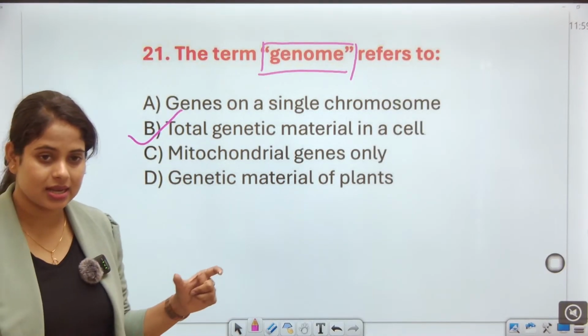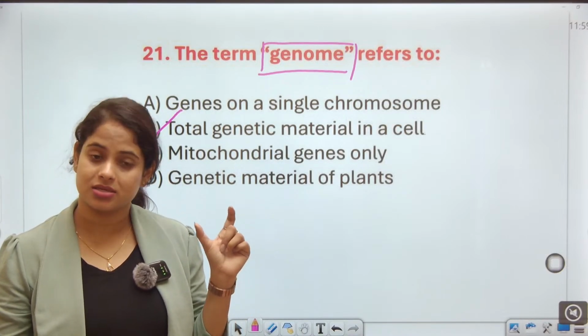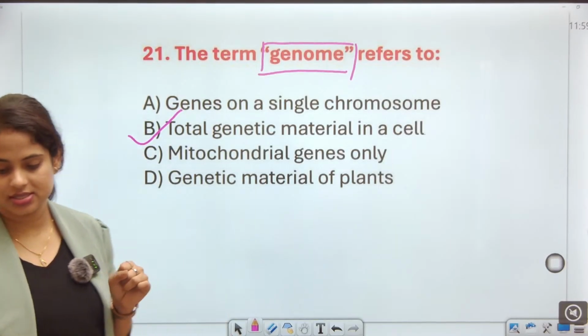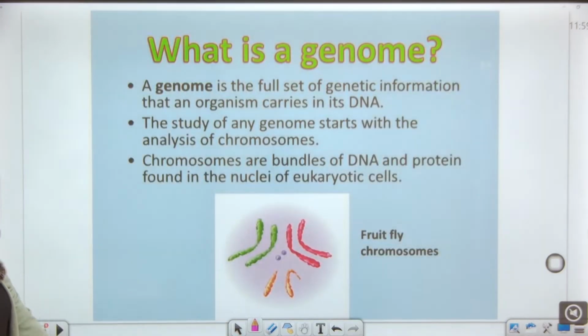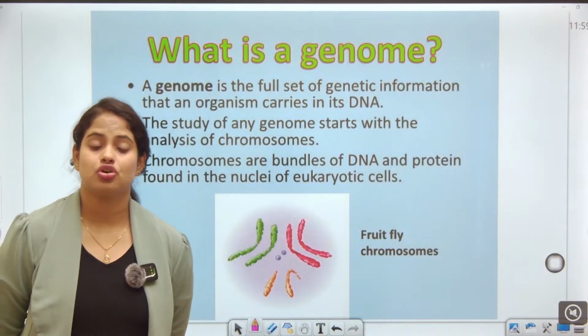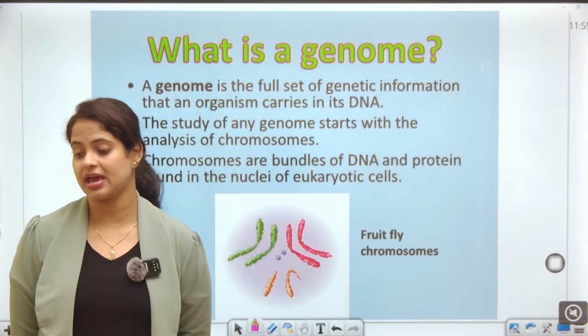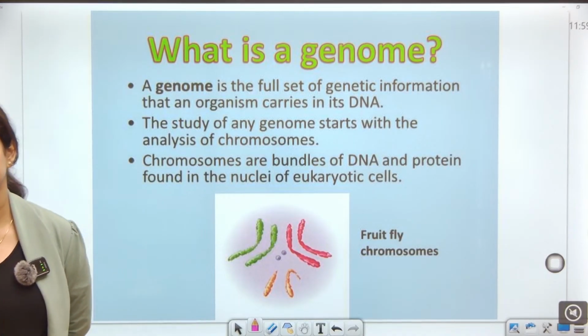In a single cell, the total genetic material is called the genome. The set of genes is called the genome, we can say. So what is a genome, guys? A genome is the full set of genetic information that an organism carries in its DNA.